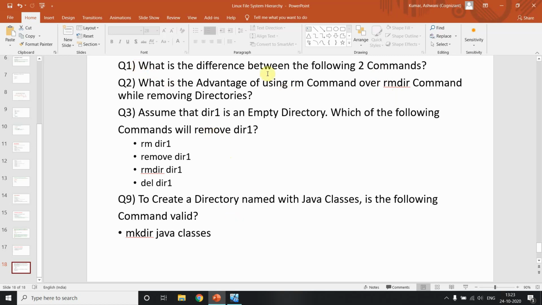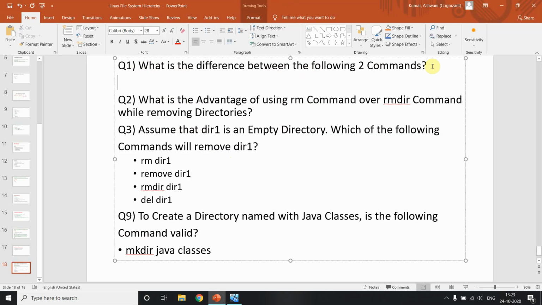What is the difference between the following two commands? I forgot to write the options here. The first command is rmdir with the directory name, and the second command is rm minus r with the directory name, okay.